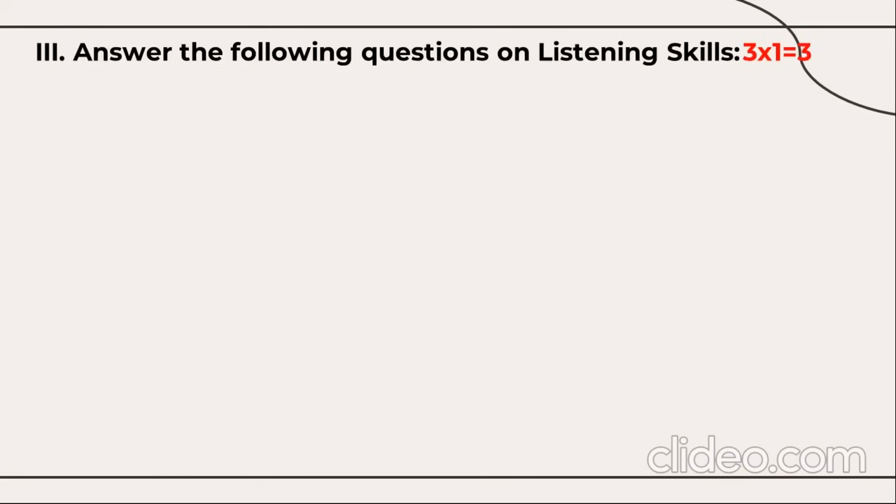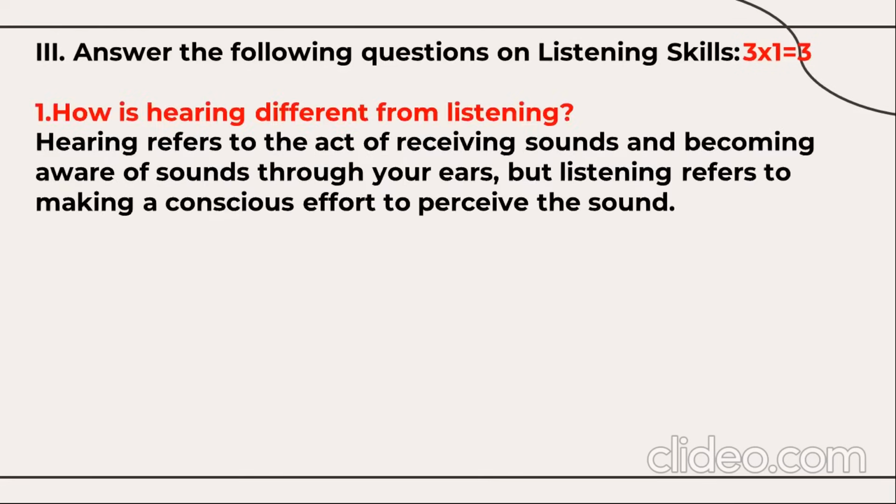Next, you have the questions from the topic listening skill for 3 marks. Here, 3 questions will be asked, each for 1 mark. Question number 1, how is hearing different from listening? Hearing refers to the act of receiving sounds and becoming aware of sounds through your ears, but listening refers to making a conscious effort to perceive the sound.